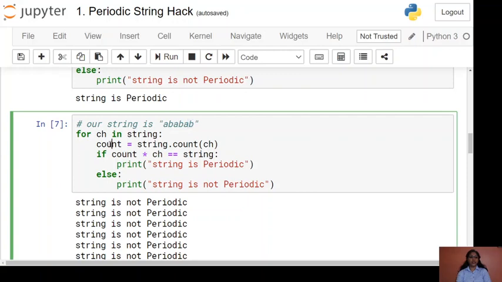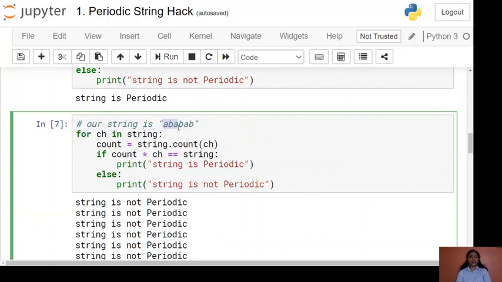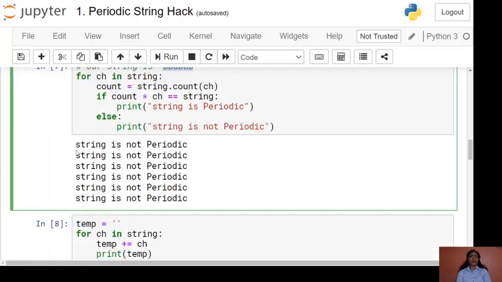So count is 3. Then 3 into B gives you B, B, B, which is not equal to our string, which is AB, AB, AB. Again the condition is false, it goes to the else part and prints that the string is not periodic. In this way we get the string is not periodic 6 times. Why 6 times? Because there are 6 characters in our string, so the for loop will traverse our string 6 times, and the output will be string is not periodic 6 times.